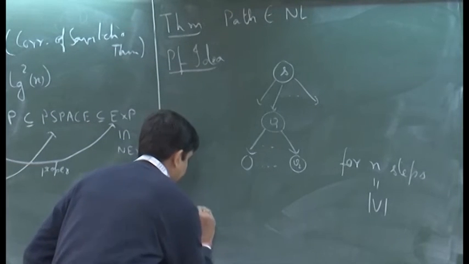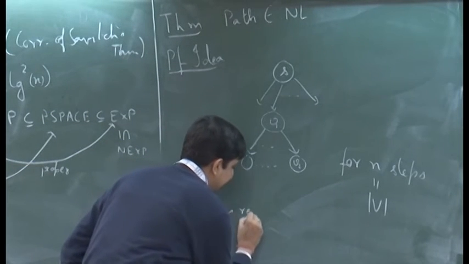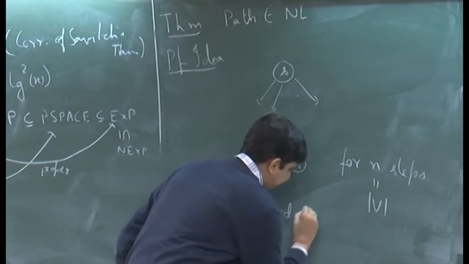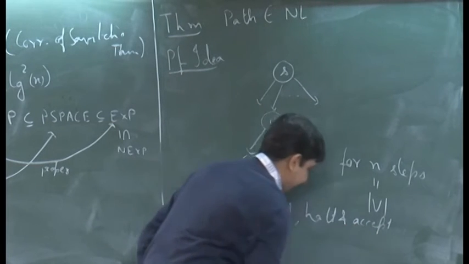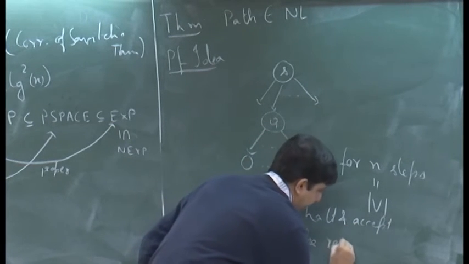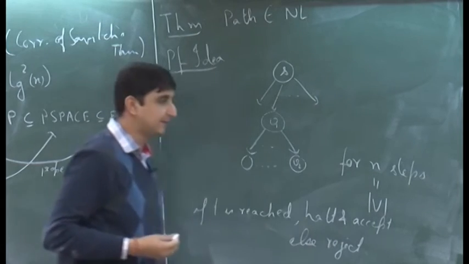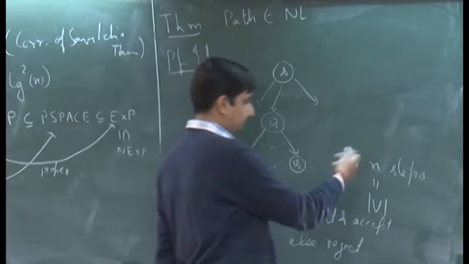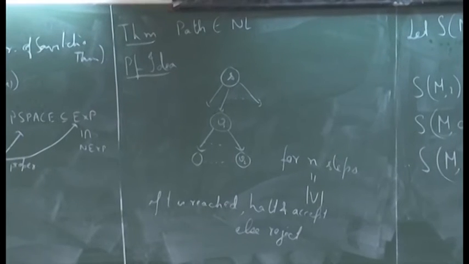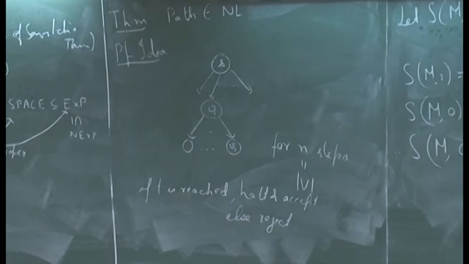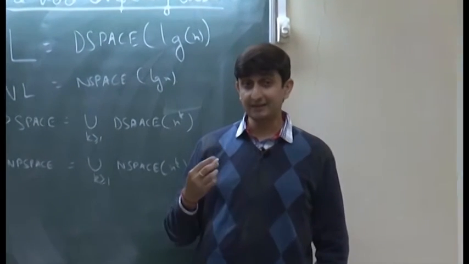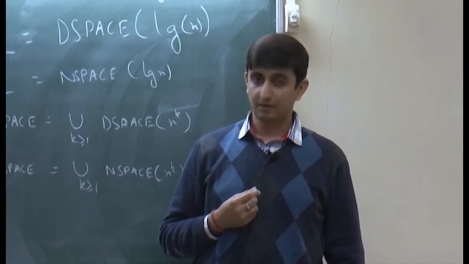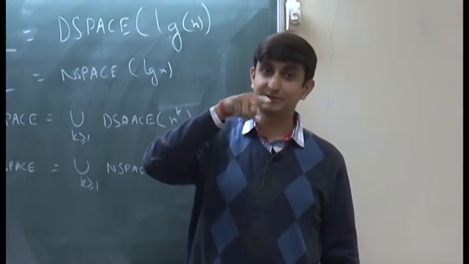So, if T is reached, halt and accept, else reject. In fact, if T is reached within anything less than n steps, you halt and accept. Of course, you can have a cycle in the graph and you can get a previous vertex again, but then that particular computation will not finish in n steps. So, that is a good point that you raised.